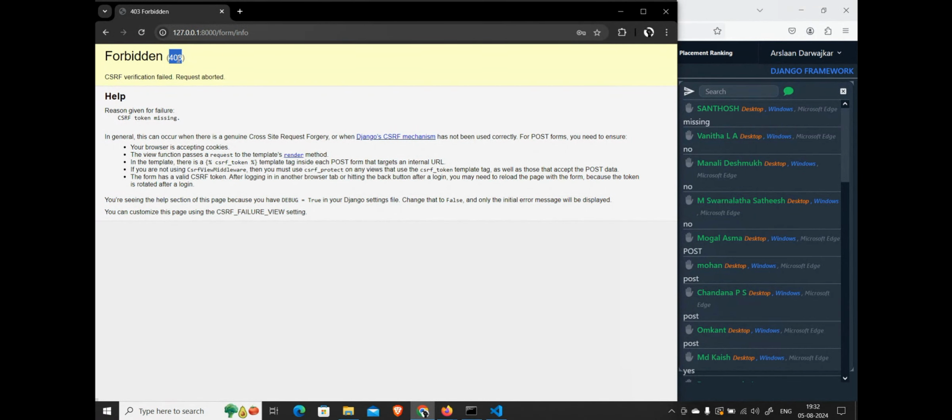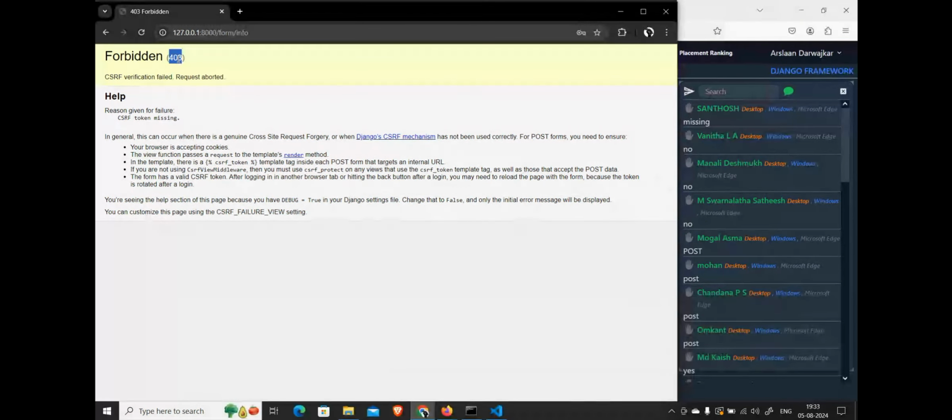All of you understand what is binding and what is securing the data? Kind of encapsulation. So basically what we are going to do is encapsulate the data by implementing something called CSRF.